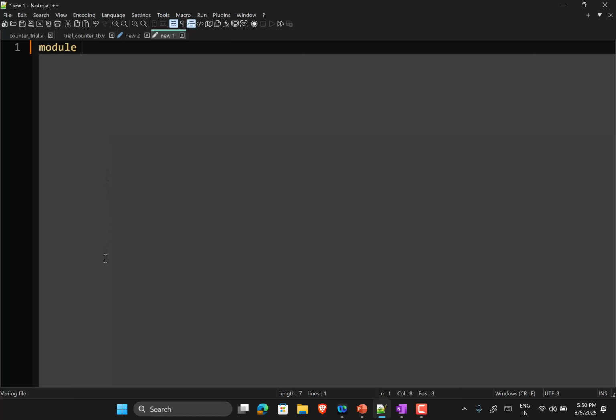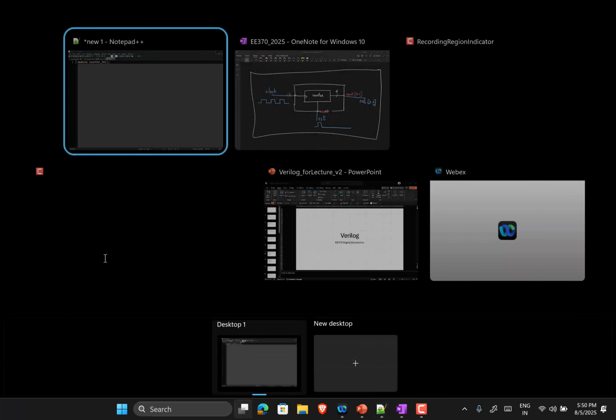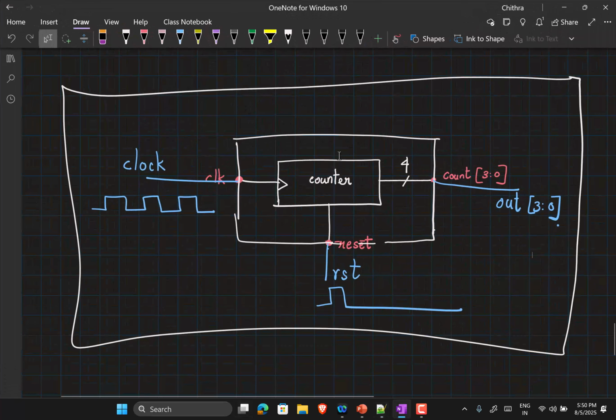So module. I can give this test bench any name, but in general, it's a good practice to keep all your variable names, your module names, as close as possible to the actual behavior it is trying to do. So I'll call this counter test bench. Can you tell me the input and output ports for this test bench? So I hear clock, reset, out. Are they ports of the test bench?